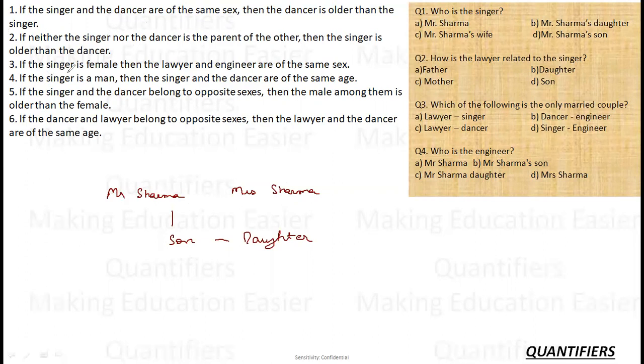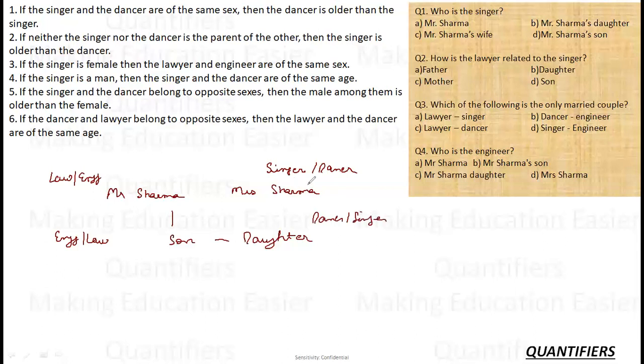If singer is female, lawyer and engineer are of same sex. So now there are three professions involved: singer, lawyer, engineer. So let me start with this, and I'll see what I can reach. If singer is a female, then lawyer and engineer are of same sex. So lawyer, engineer, lawyer. So singer के साथ आया dancer, dancer के साथ आया singer.